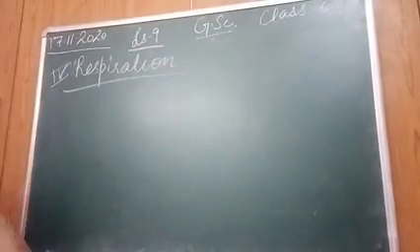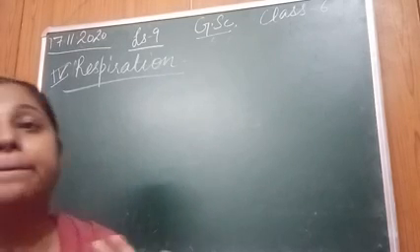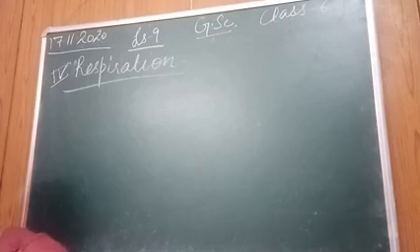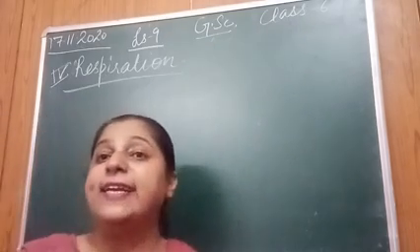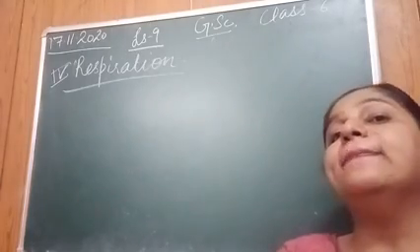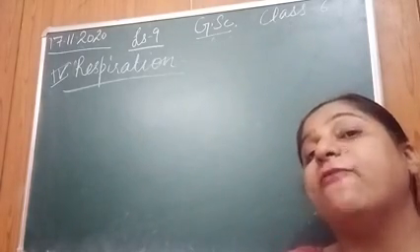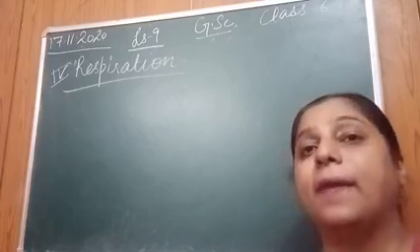What is respiration? बच्चे, it is breaking down of food in the cells with the help of oxygen. What is respiration? It is breaking down of food by taking in oxygen, and due to this breaking, what is released? Energy is released along with कार्बन डाइऑक्साइड.